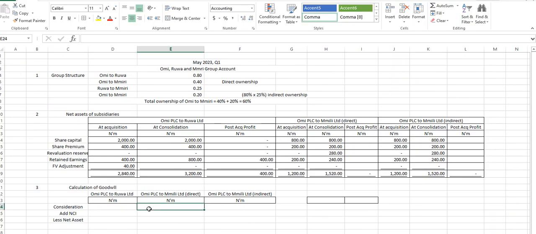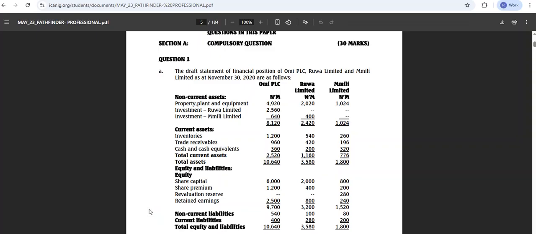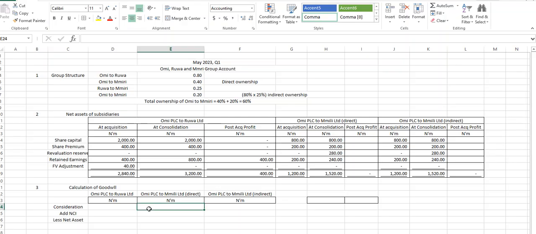Oh, my consideration has gone. Consideration again, please. What did we have as the consideration? Can I still remember? 2560, 640, 320, right? 2560 is the first one. The second one is for direct, 640, Abby. And the other one is 320.